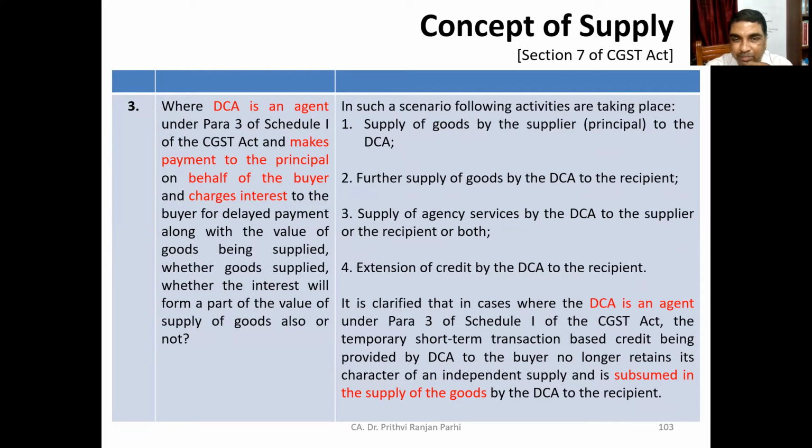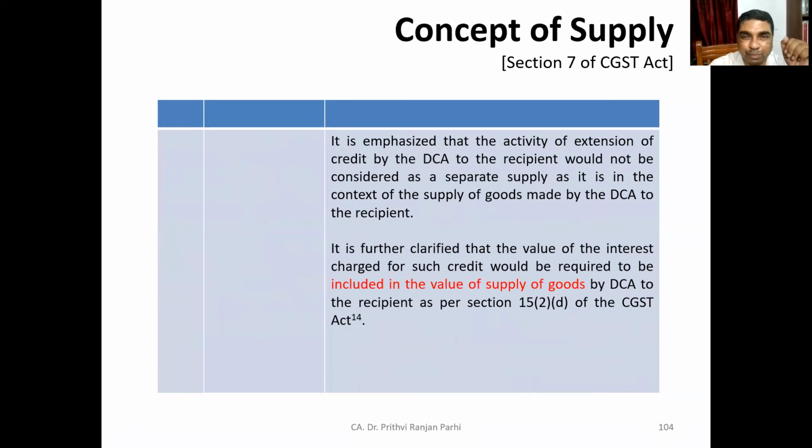That means the temporary short-term transaction based on credit being provided by the DCA to the buyer no longer retains the character of an independent supply. It is not an independent supply. It is subsumed in the supply of goods. So this indicates that when this interest is charged by the DCA to the buyer, that interest shall be included in the value of supply of goods.